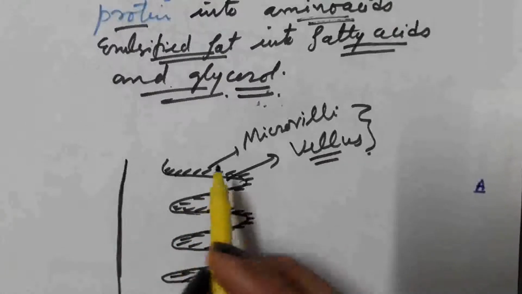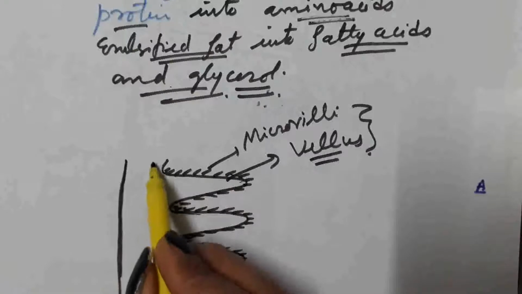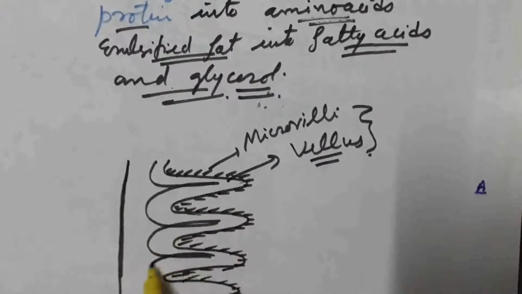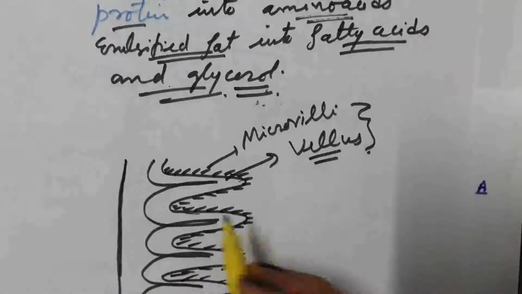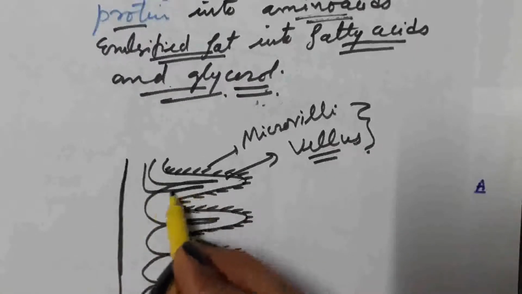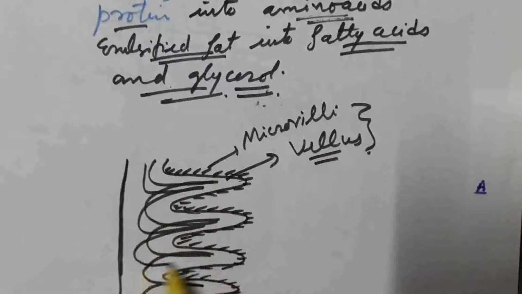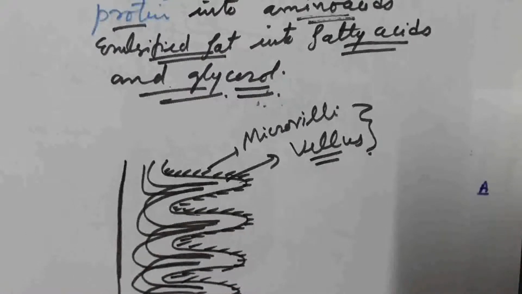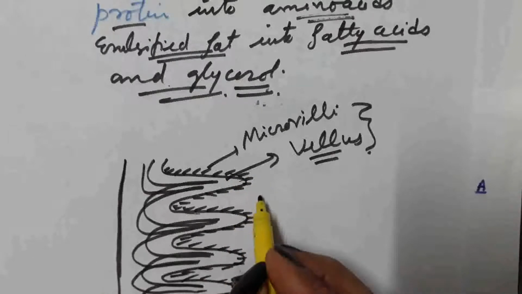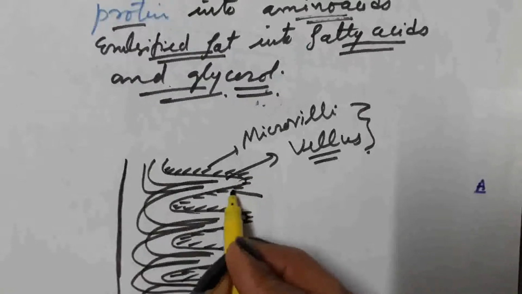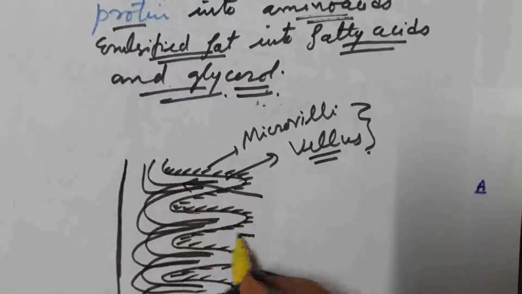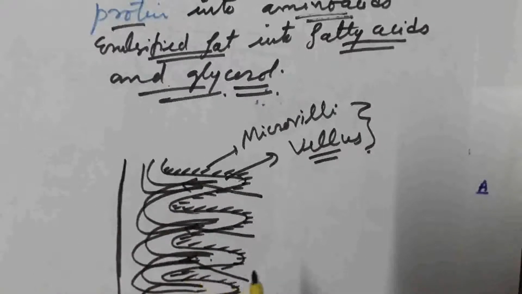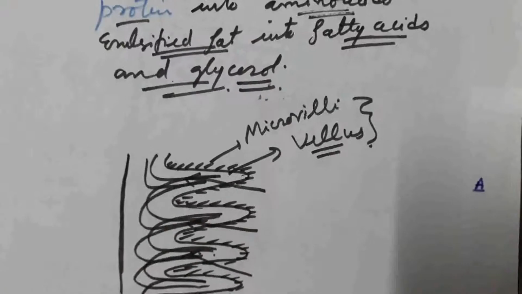Besides these, in the walls of the small intestine there are present network of blood capillaries and lymph capillaries. Digested food material is absorbed from cavity of the small intestine into these blood capillaries. So absorption takes place in the wall of the small intestine.